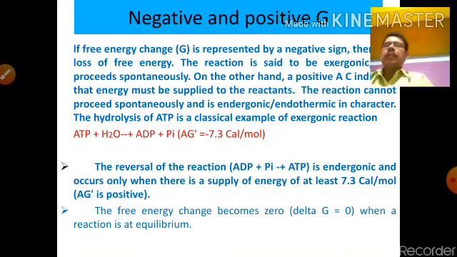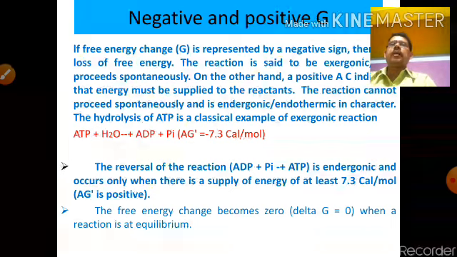When the reverse reaction occurs, ADP plus Pi produces ATP, and the sign is positive. That means energy will be involved. That means it is an endothermic reaction. The reversal of the reaction, ADP plus Pi equal to ATP, is endergonic or endothermic. That means energy is incorporated into the chemical compound.